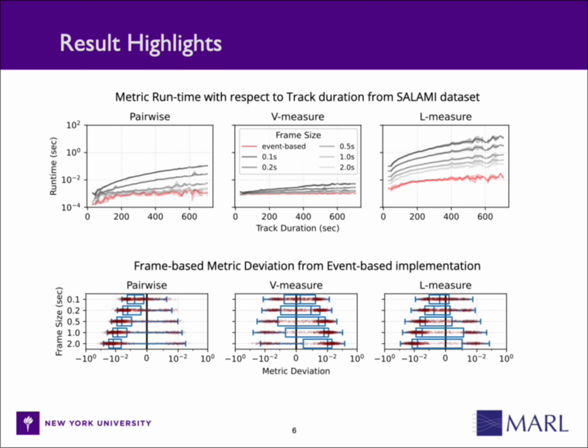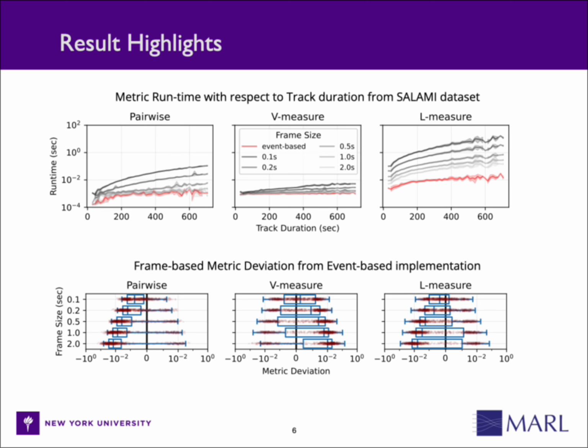I'll highlight some findings from our benchmarking experiments here. The top figure compares the metric runtime when using the event-based implementation, shown in red, versus the frame-based ones, shown in gray. Notice the y-axis shows metric runtime on a log scale, and the x-axis shows the duration of the tracks. We can see here, for example, that for a 6-minute long track, the event-based implementation for L measure runs about 1,000 times faster than the frame-based L measure with the default 0.1 second frame size.